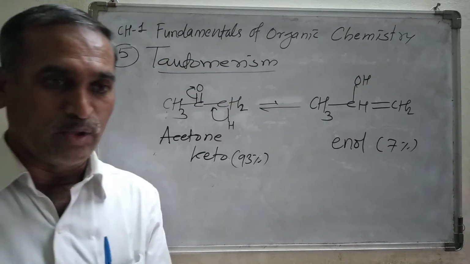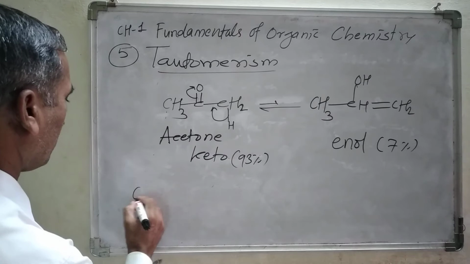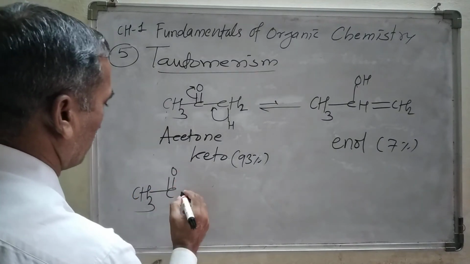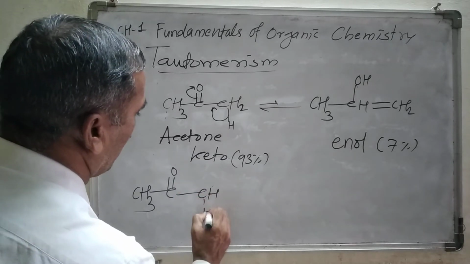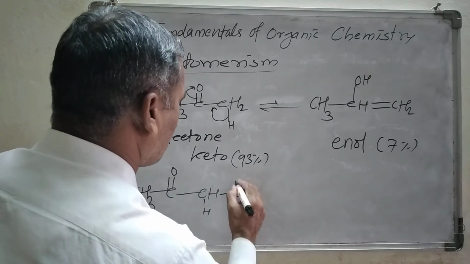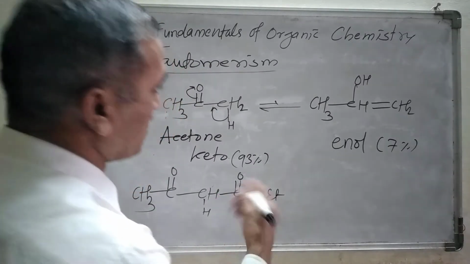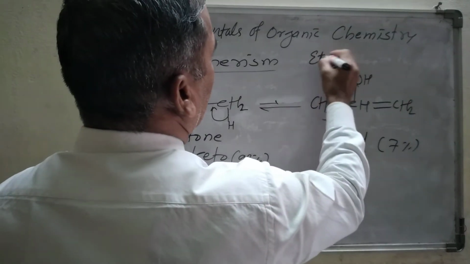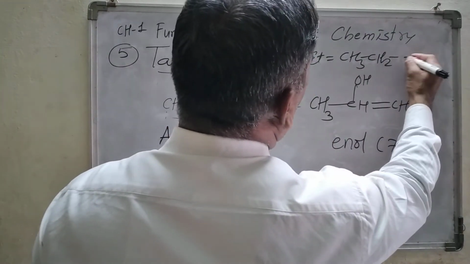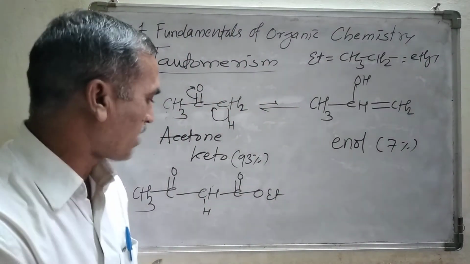This is a suitable example. Now let me tell you another example here. Let us see CH3, C double bond O, then CH. I am purposely writing that hydrogen atom here, then C double bond O, ET. ET is nothing but the ethyl group. This ET we can write as CH3 CH2, the ethyl group, and in short we write ET to mean ethyl group.